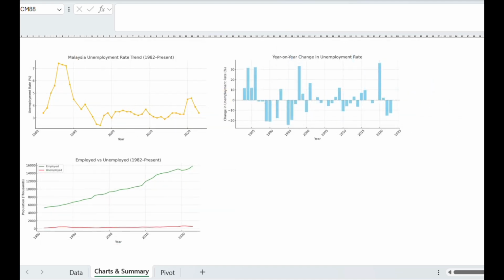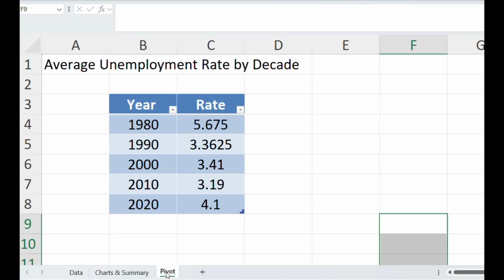and labour force expansion. As we can see, in the pivot table, it breaks the data into decades and calculates the average unemployment rate for each. We see that the average was higher in the 1980s and 1990s. However, it has gradually declined through the 2000s and 2010s, showing long-term improvement.